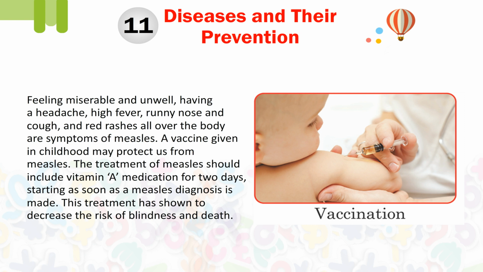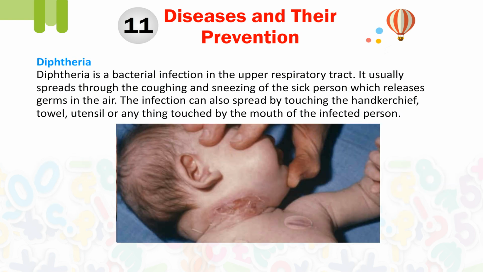A vaccine given in childhood may protect us from measles. The treatment of measles should include vitamin A medication for 2 days, starting as soon as a measles diagnosis is made. This treatment has been shown to decrease the risk of blindness and death. Vaccination. Diphtheria. Diphtheria is a bacterial infection in the upper respiratory tract.